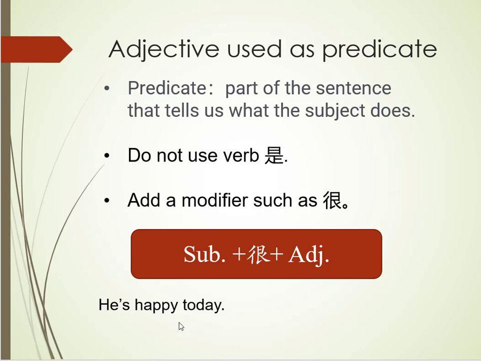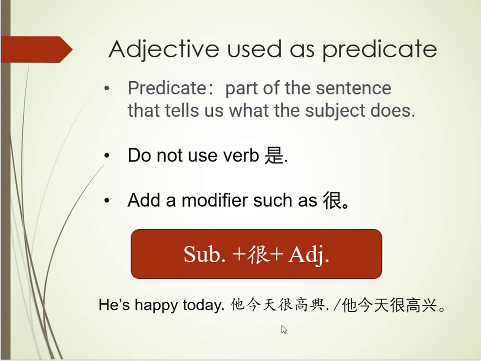He's happy today. How would you translate this sentence into Chinese? Look at these points and give it a try. Why don't you pause now and give it a try when you're ready? Continue on. The answer is 他今天很高兴. 他今天很高兴. Of course, you can move the 今天 to the front as well. 今天他很高兴. Both would work. Did you get it right?